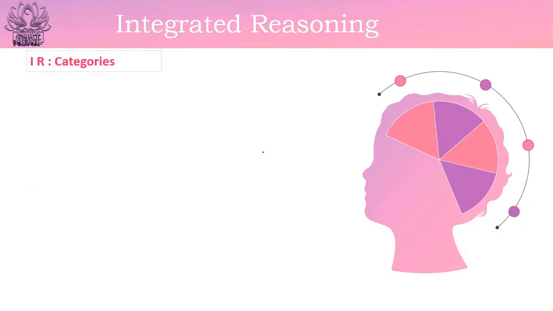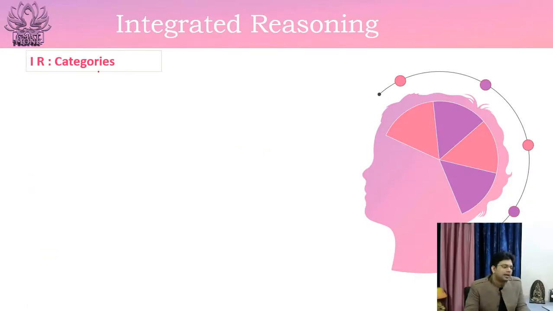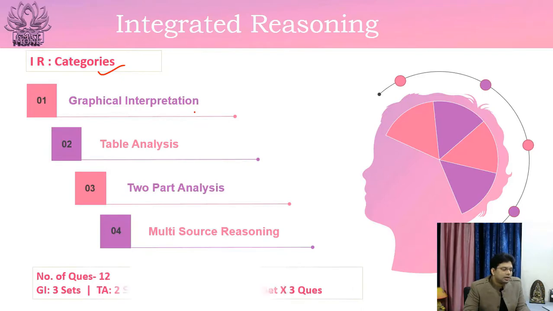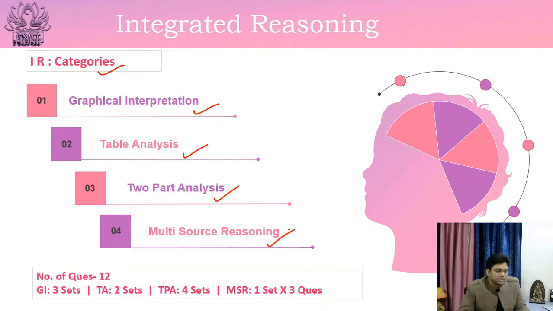Now integrated reasoning. Integrated reasoning has 4 categories. So there would be graphical interpretation, table analysis questions, 2-part analysis, and the 4th type would be multi-source reasoning. So the total number of questions would be 12. 3 sets of graphical interpretation questions would be there, 2 sets of table analysis would be there, 4 sets of 2-part analysis questions would be there, and 1 set of 3 questions would be there for multi-source reasoning.